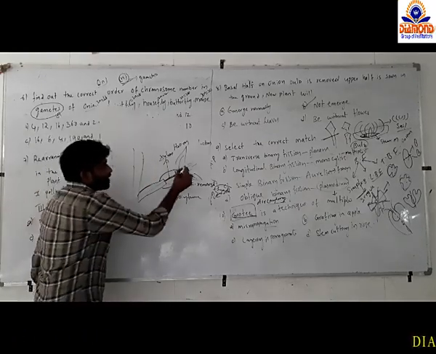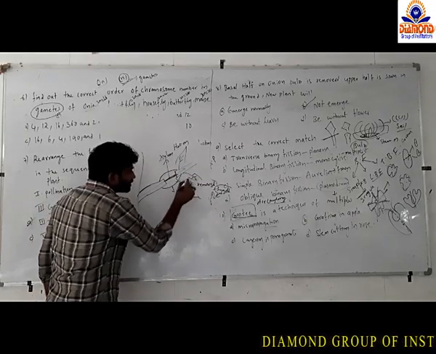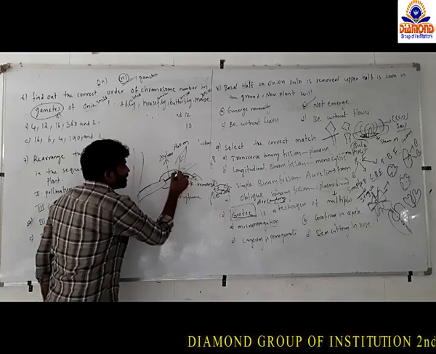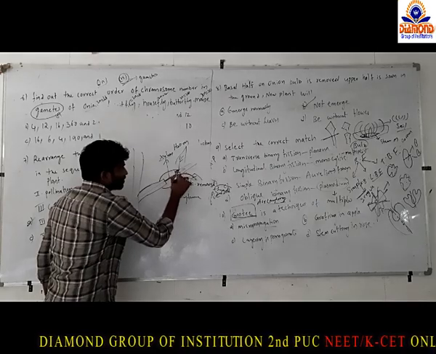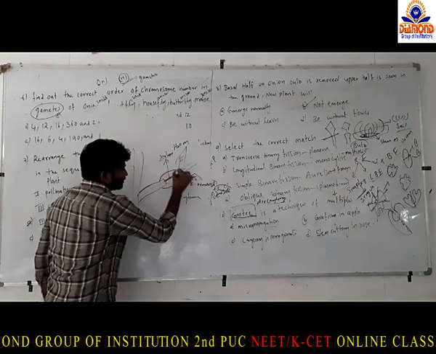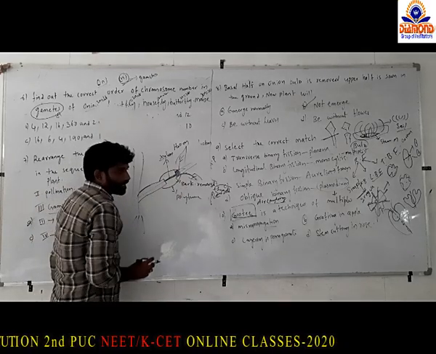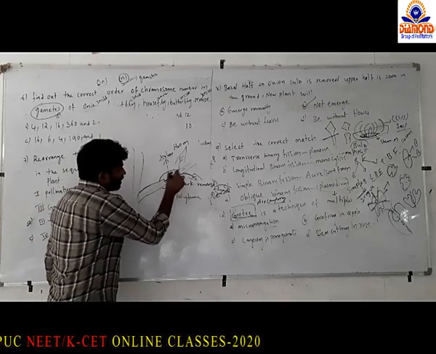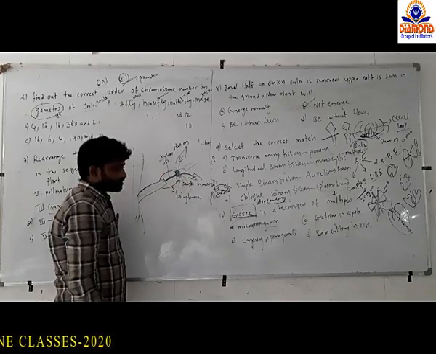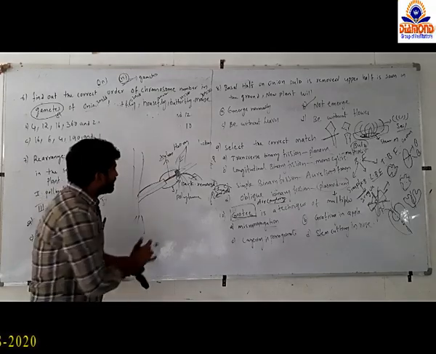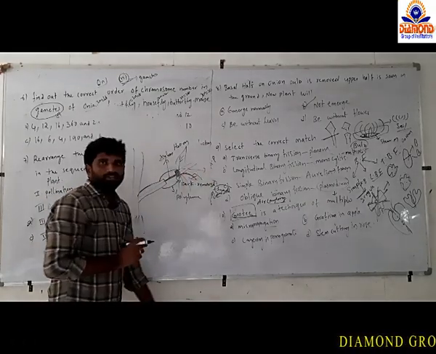The food materials prepared by photosynthesis in the leaves will not reach the stem. They are stored here only, and they swell here. After a few days, from the upper part of the stem, many rootlets or roots develop. We can cut this part, and it can act as a new individual.